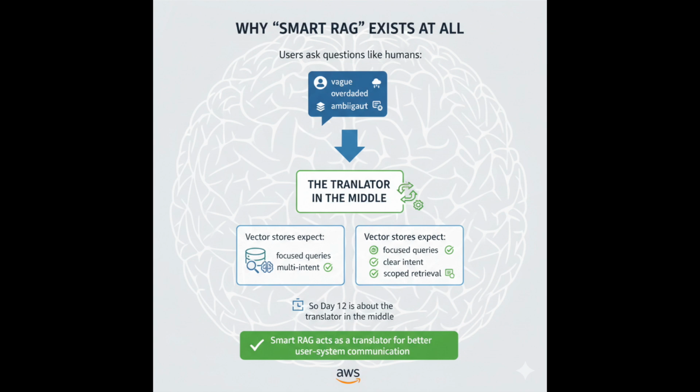1. Why Smart RAG exists at all. Users ask questions like humans: vague, overloaded, ambiguous, multi-part. Vector stores expect focused queries, clear intent, scoped retrieval. So Smart RAG is about the translator in the middle.